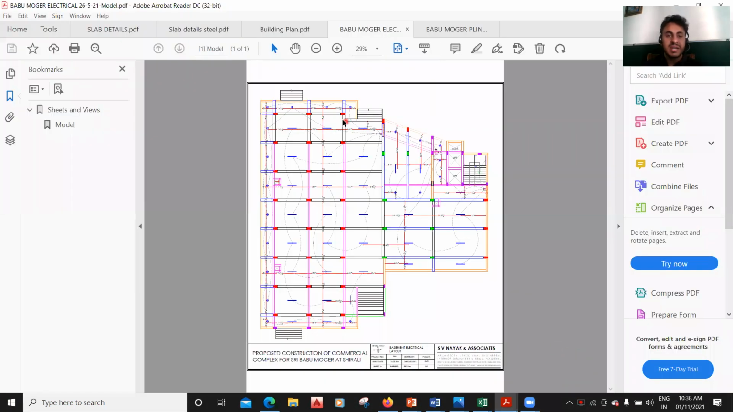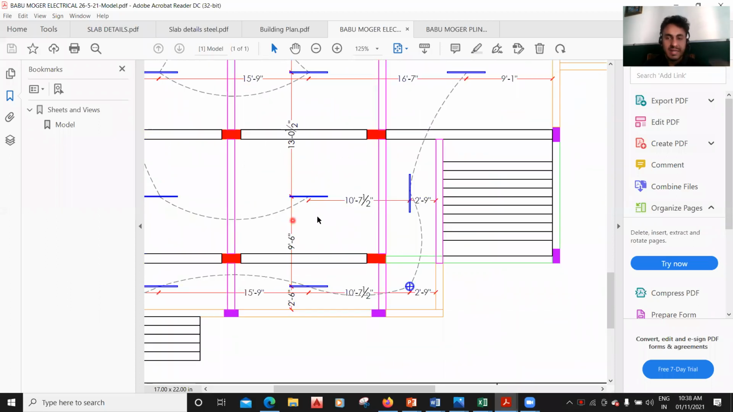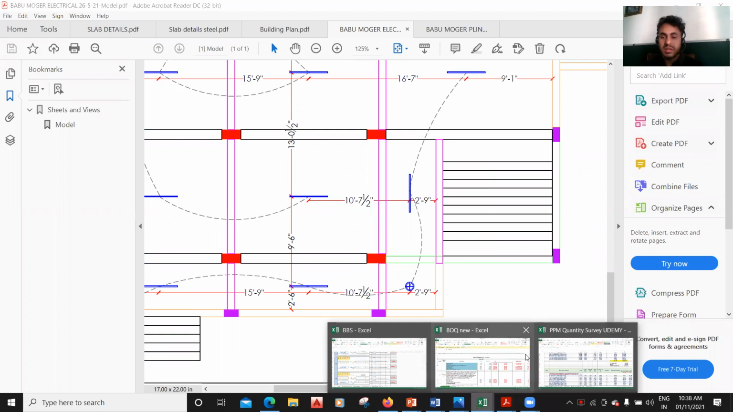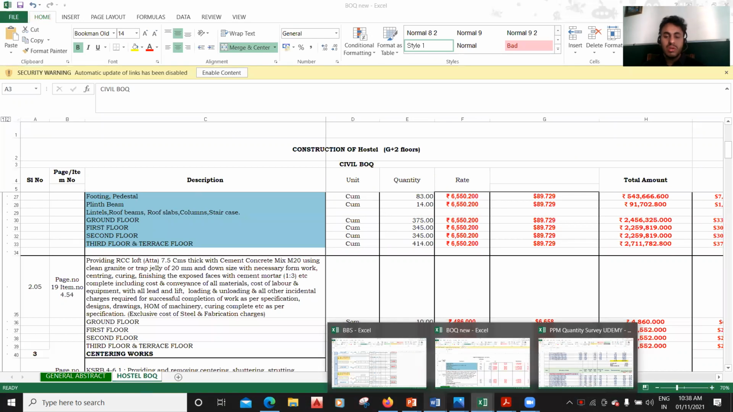Then how do you understand the electrical layout? It's written here, basement electrical layout. Even that is explained here. And also what is BOQ, then bar bending schedule. How do you understand a BOQ? From where you get all these quantities, from where you get all this rate, that is also explained in the quantity estimation course. So this was all about my course.